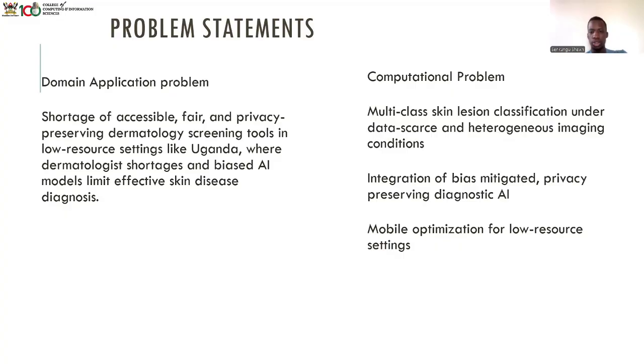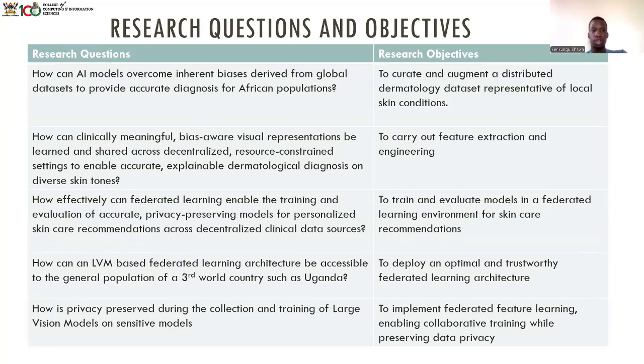So, mobile optimization for low-resource settings. These large vision models are very resource intensive, yet we generally have low-end devices. So you want to optimize for lower-end resources. Here we use knowledge distillation, so that it offsets the intensive part, the diagnosis and classification, and you have a lightweight model on the device that's optimized for low-end devices. So the research questions and objectives: generally you want to create a robust model that maintains privacy and works on low-end devices. The objectives highlight each of those.